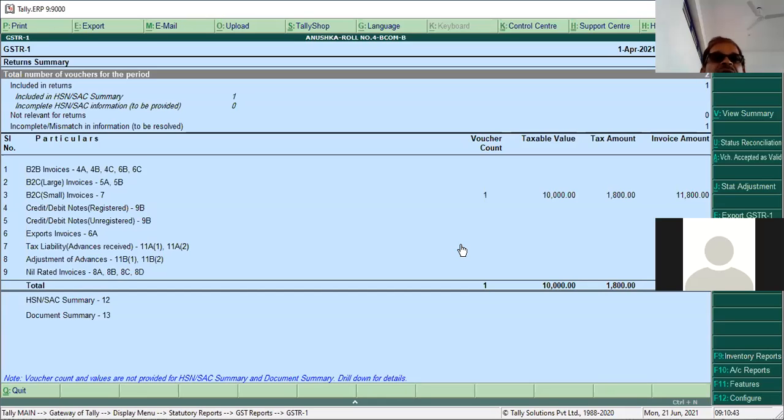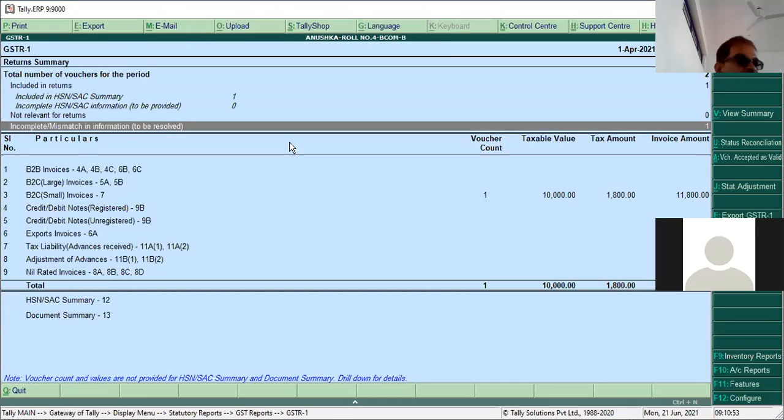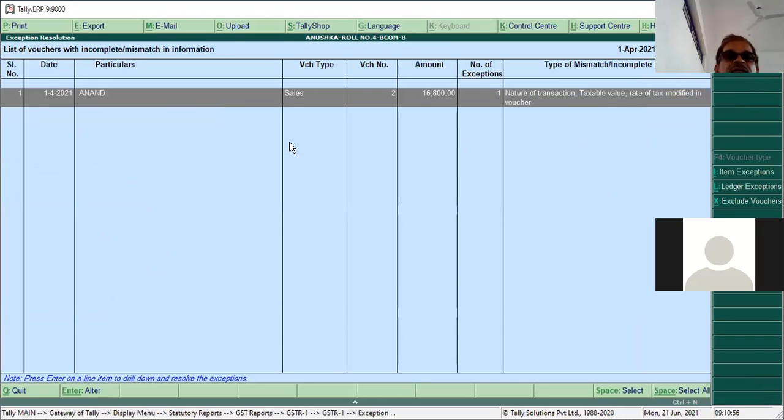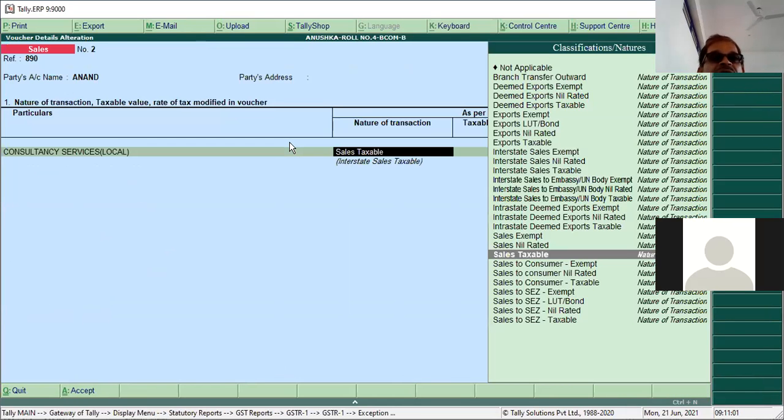Now it is showing some mismatch here because you have to resolve the incomplete mismatch information. What is the mismatch? Enter, enter, enter. It says local sales, but we entered interstate sales taxable. So it should not be interstate sales, it is intrastate. Yes, intrastate taxable.